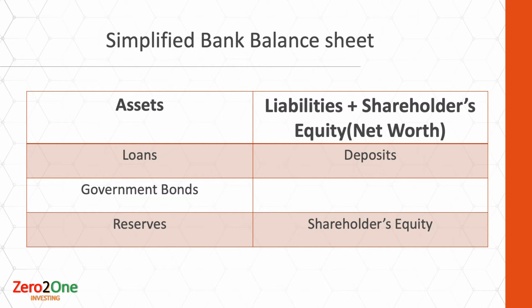The money the bank receives in the form of deposits forms the liabilities of the bank, along with the money the bank has received by issuing stocks to investors. And the money which is put to use in the form of loans or government bonds forms the asset class for the bank.